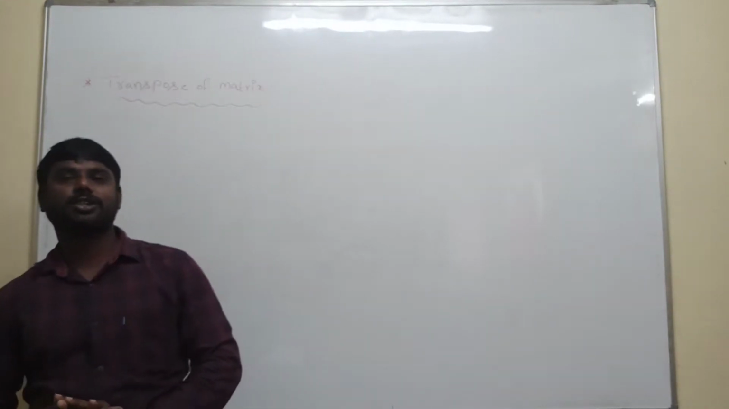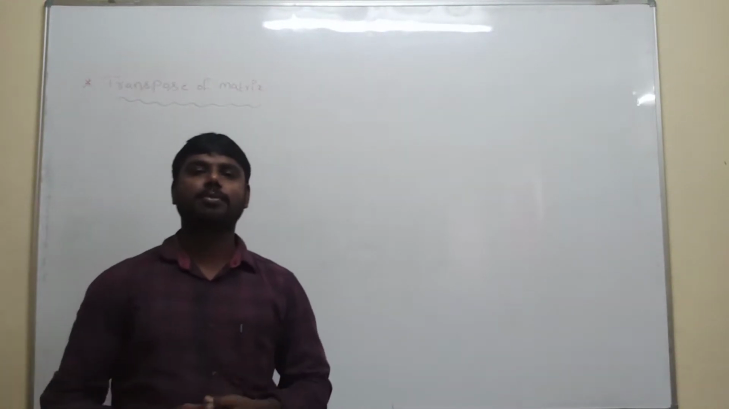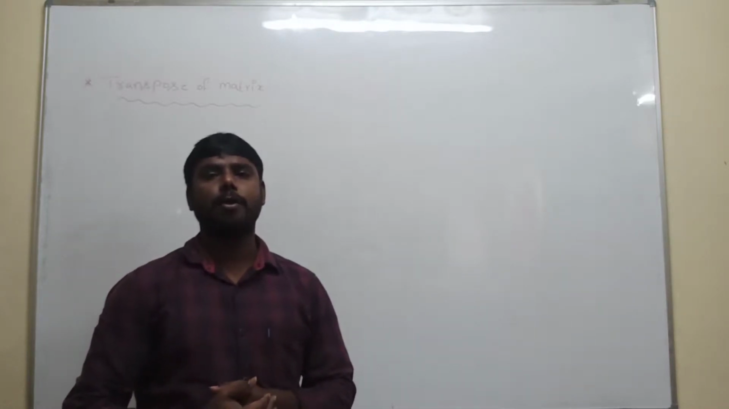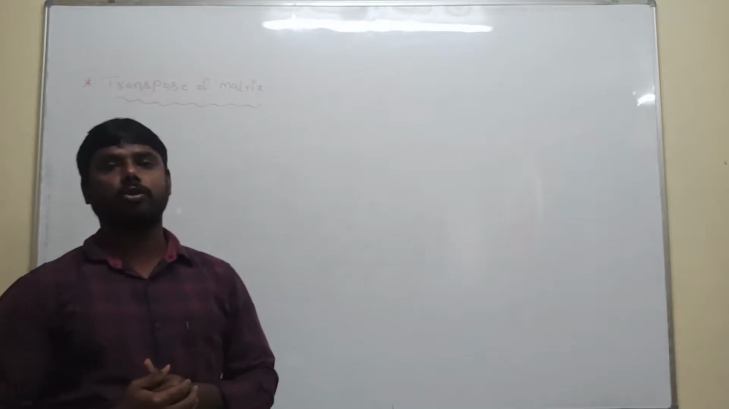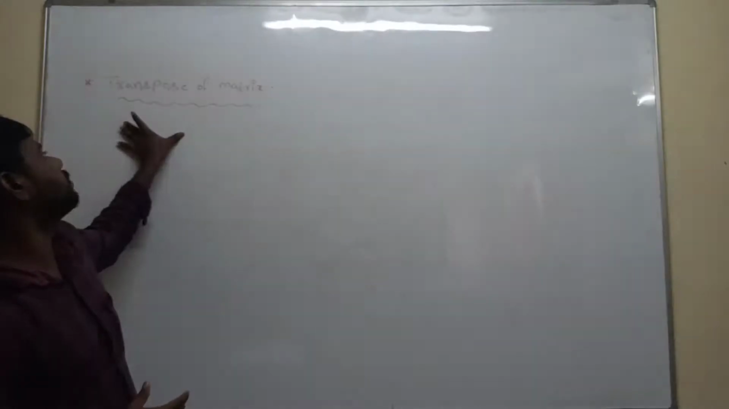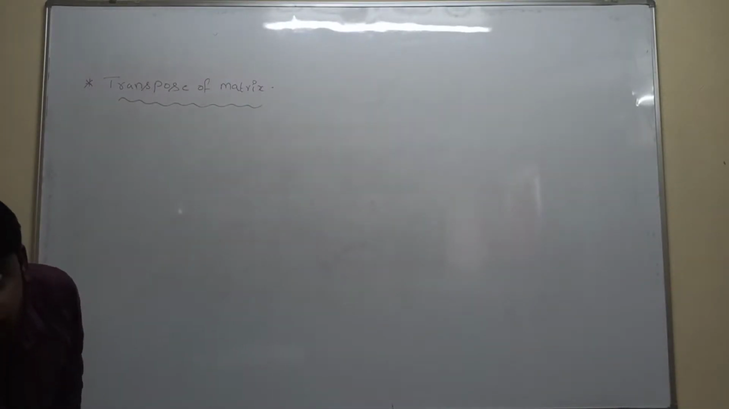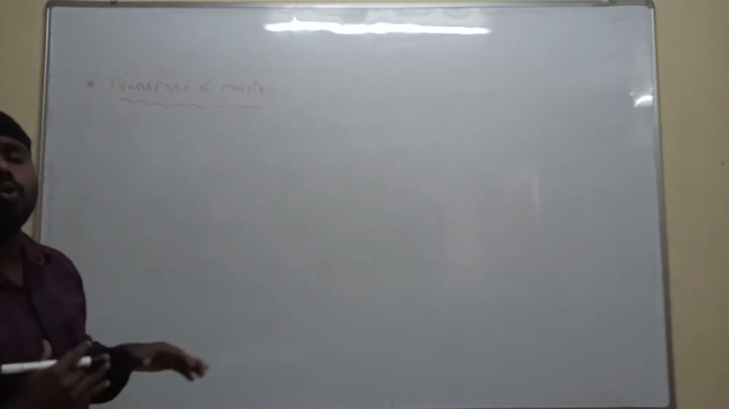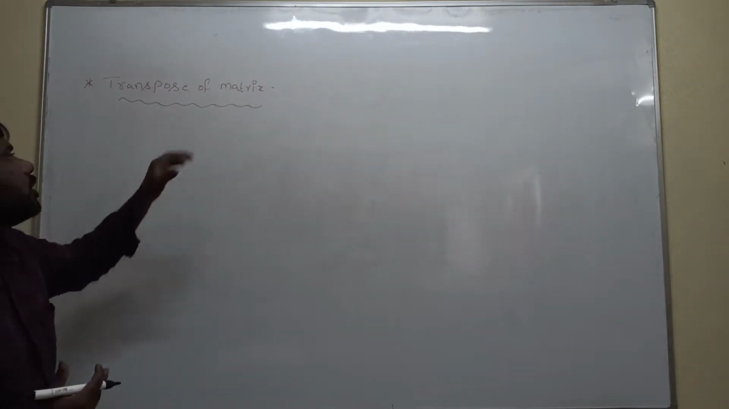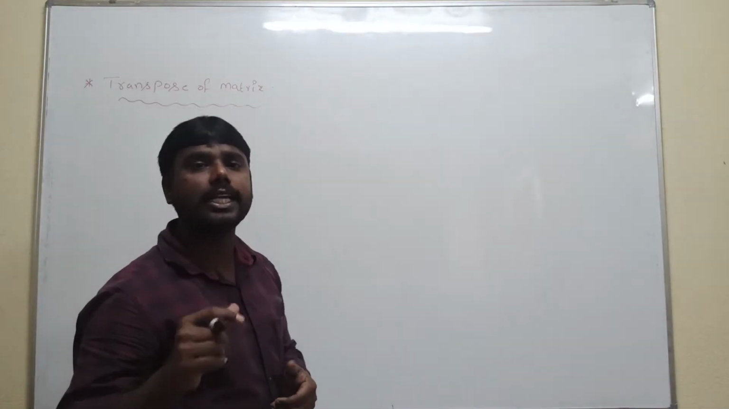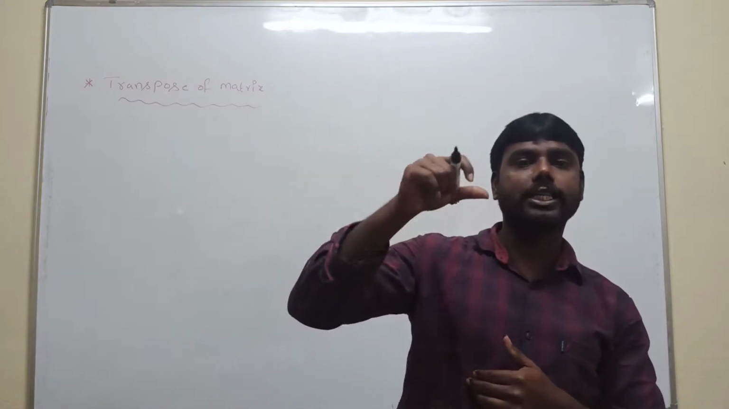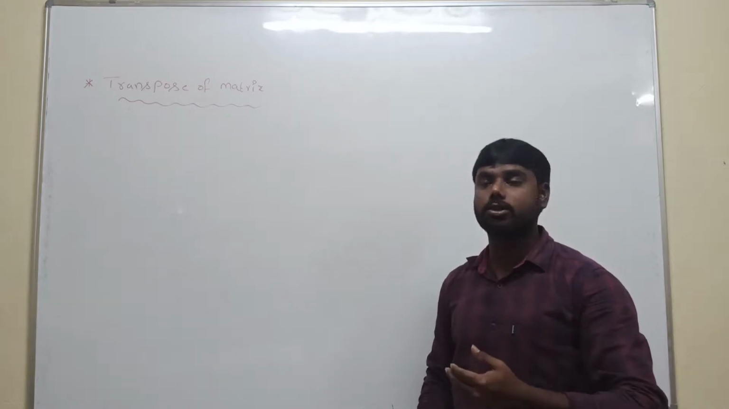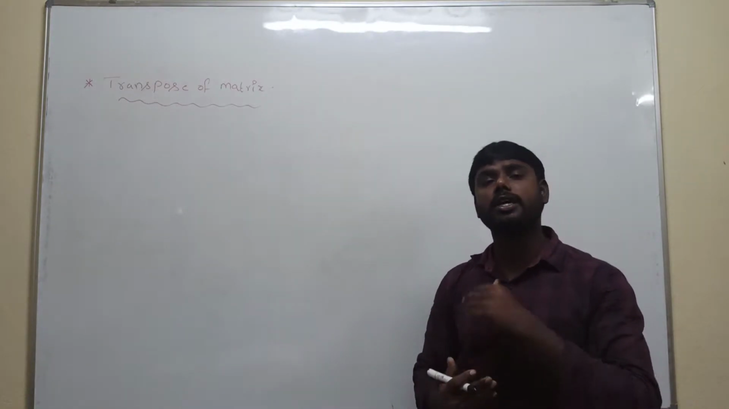The last class discussed how to find the X matrix and Y matrix, or how to find the A matrix and B matrix. Today's very important topic is the transpose of a matrix. What is the definition of the transpose of a matrix? The matrix obtained by interchanging rows and columns is called the transpose of the given matrix.